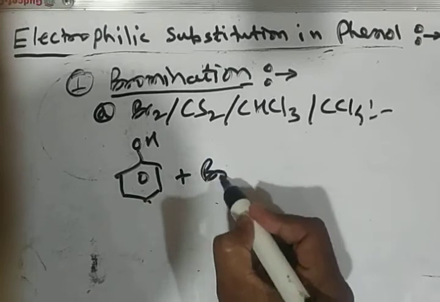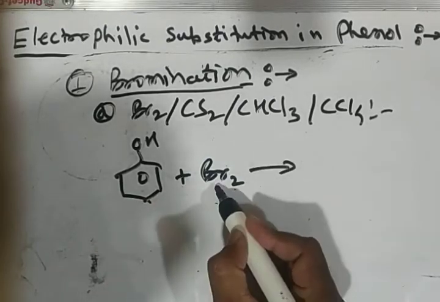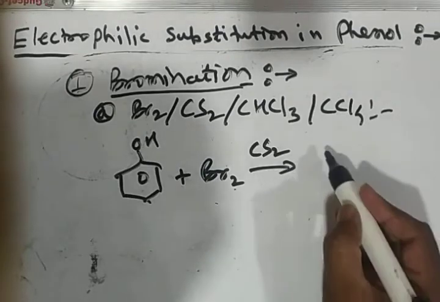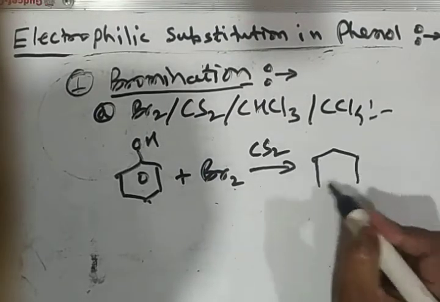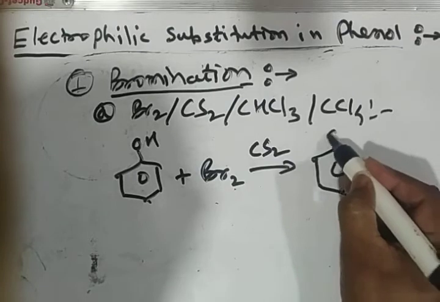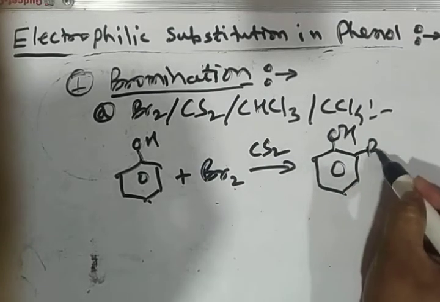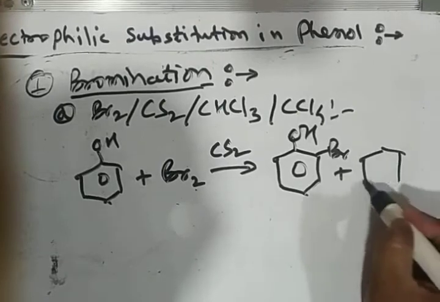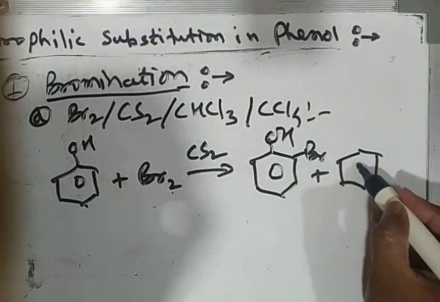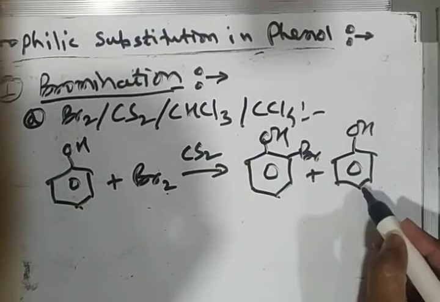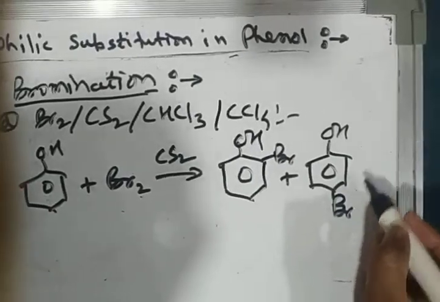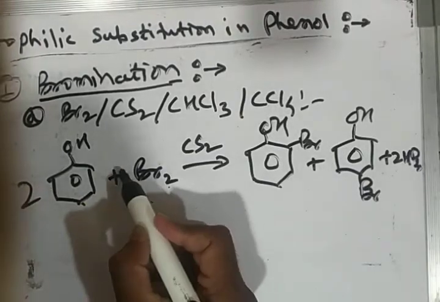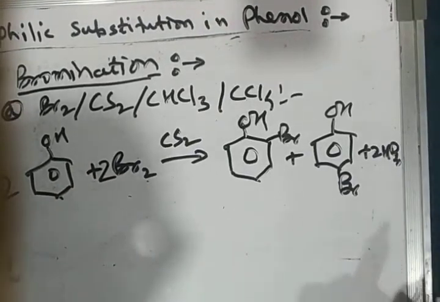The reaction can be shown like this: phenol plus bromine in presence of carbon disulfide at low temperature or room temperature gives a mixture of ortho bromophenol and para bromophenol plus 2 HBr. Here to balance, we will take 2 phenol and 2 bromine molecules.